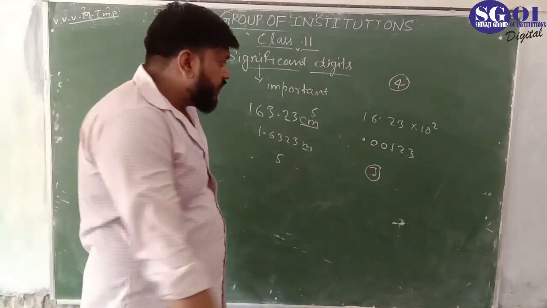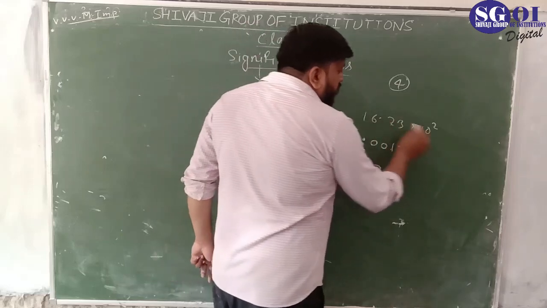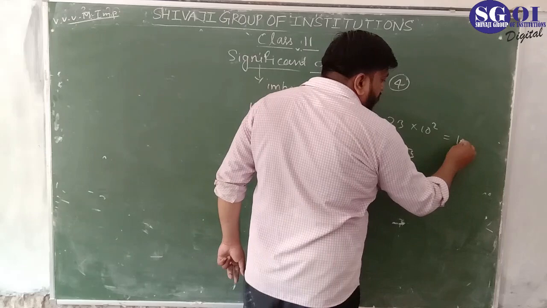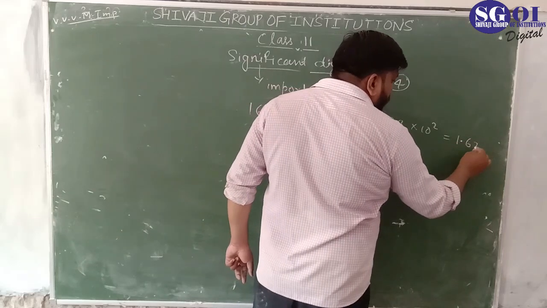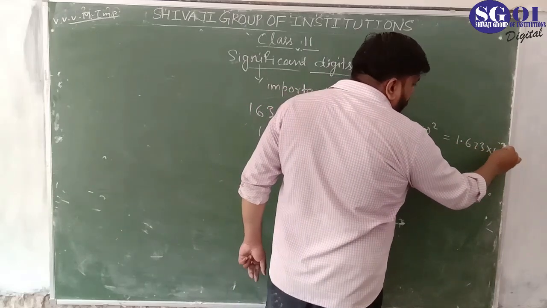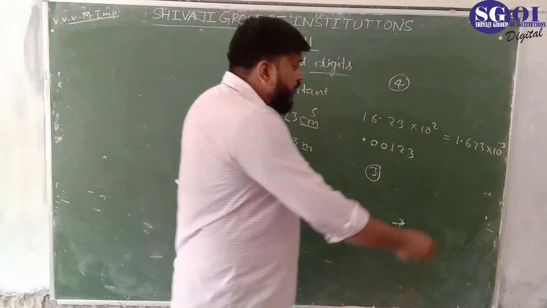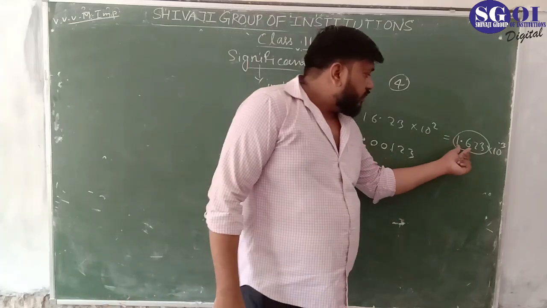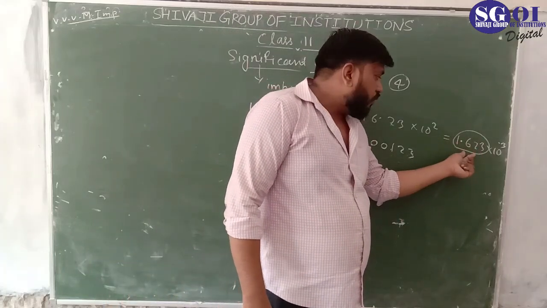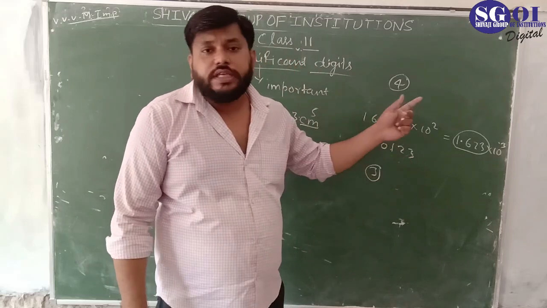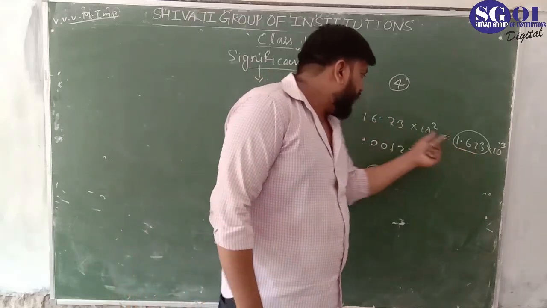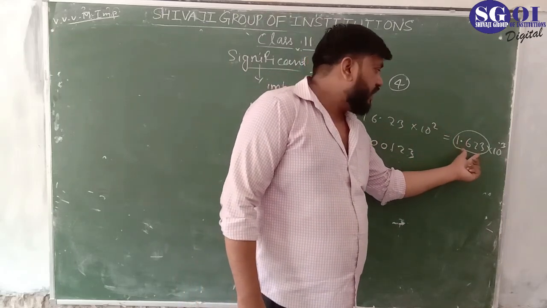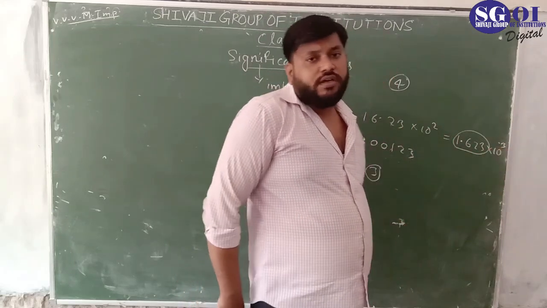When we denote it in scientific notation, this point would come here, so it becomes 1.623 into 10 to the power 3. Only those digits which are significant are required in scientific notation. There are 4 significant digits, so only 4 digits are represented here, and the rest is in the exponent.